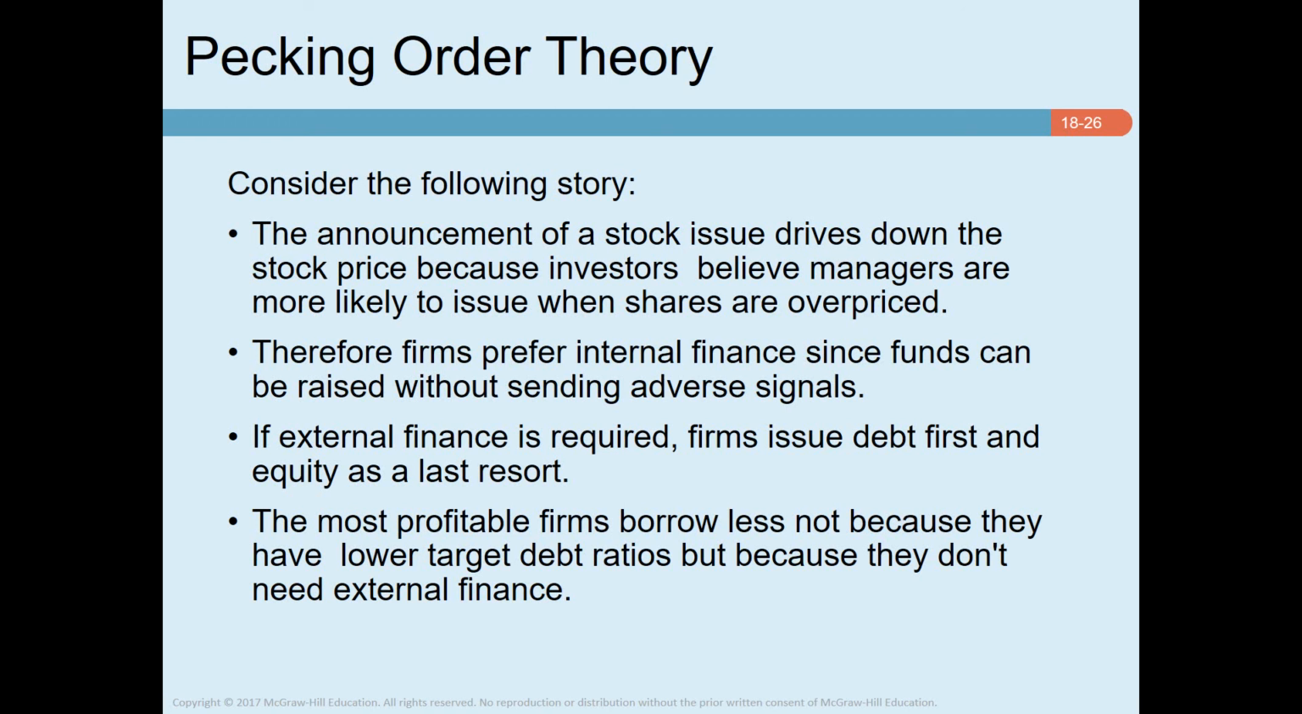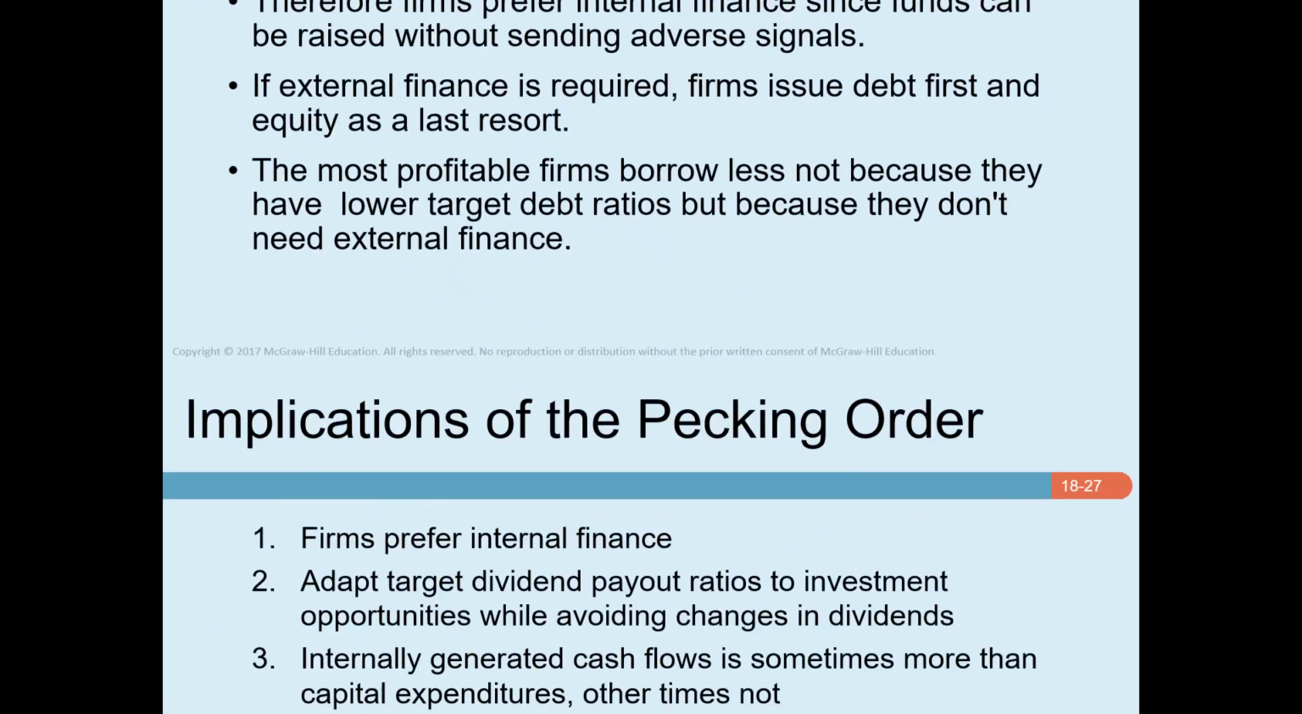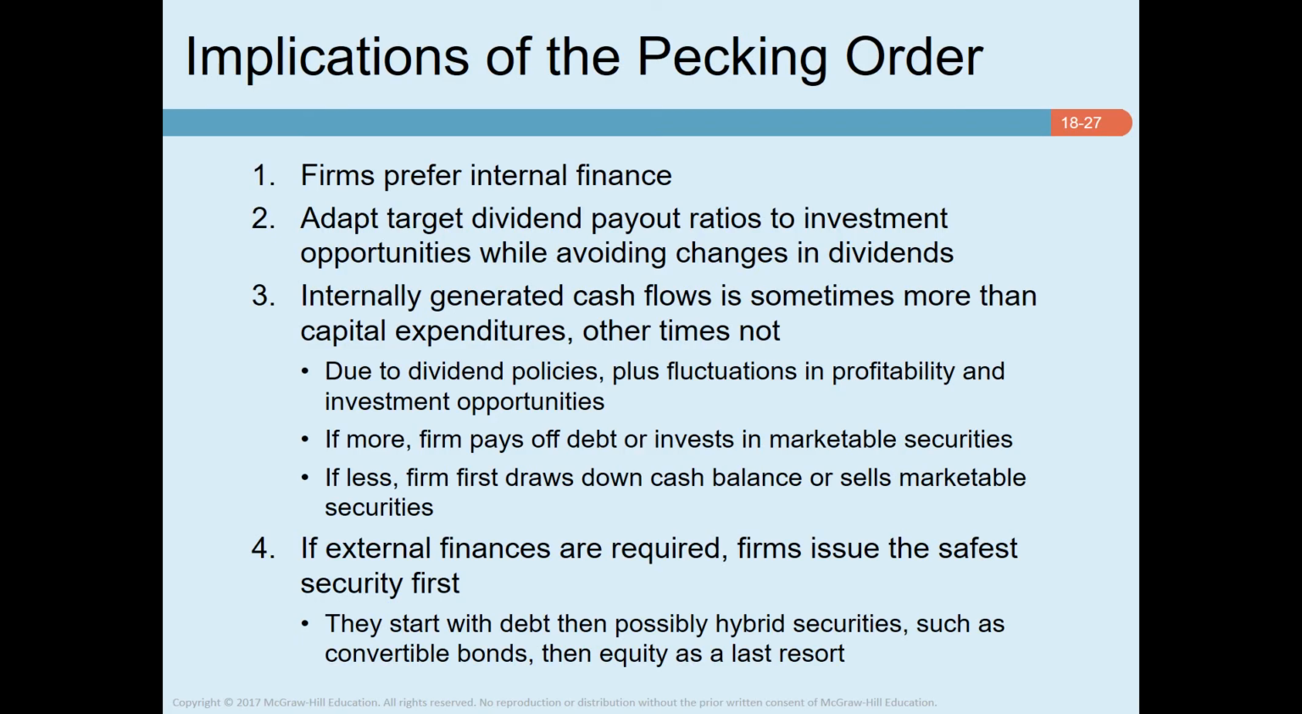If external financing is required, firms issue the safest security first. That is, they start with debt, then possibly hybrid securities such as convertible bonds, and then perhaps equity as a last resort. So that's what I have been discussing so far.